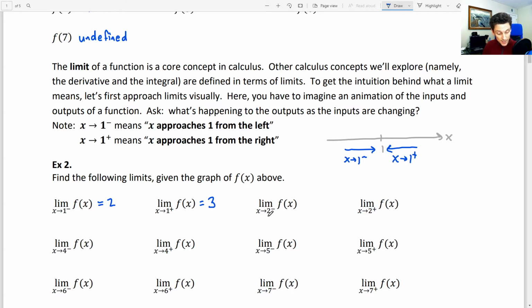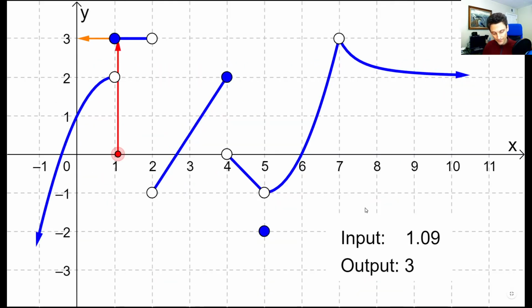All right, let's check out to see what happens as x approaches 2 from the left and then 2 from the right. So dragging our input dot, we're going to approach 2 from the left, and what does it look like the limit as x approaches 2 from the left is of our function? That's right, it's 3. Because the y values are getting closer and closer to 3, even though we don't actually have a function value at 2 at all. There is no function value. f of 2 is undefined, and yet the limit as x approaches 2 from the left is 3.